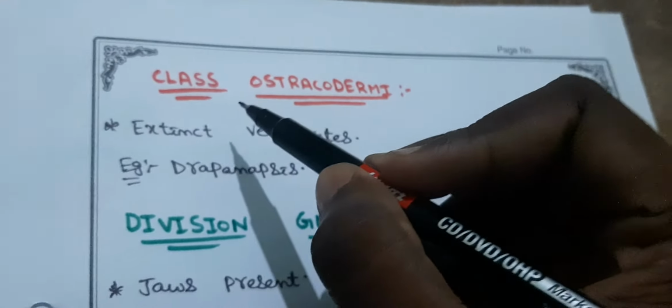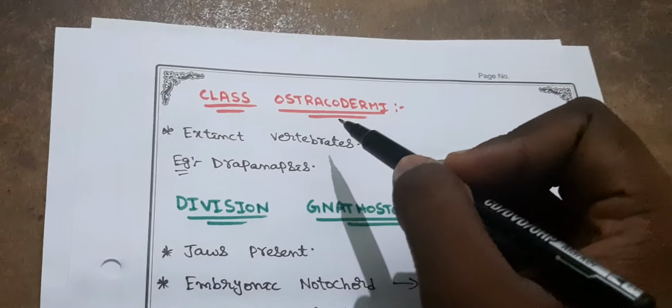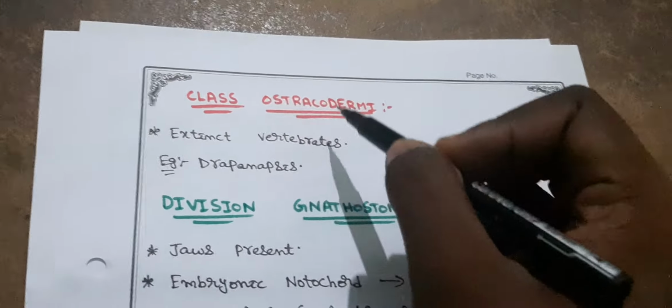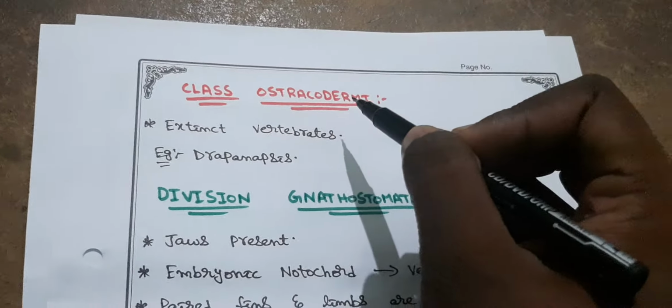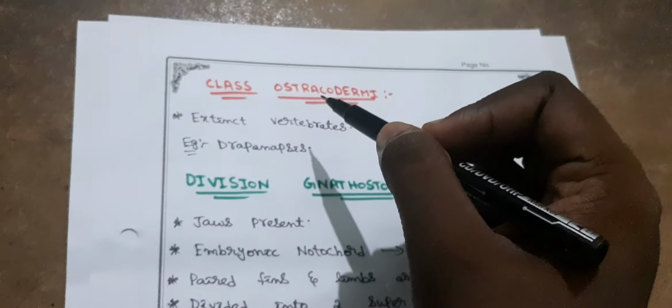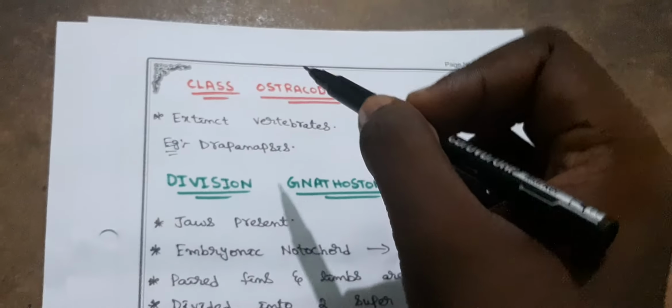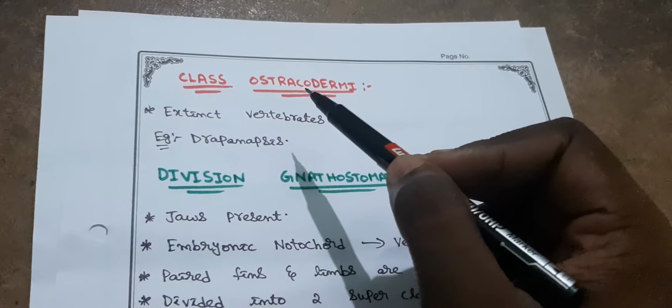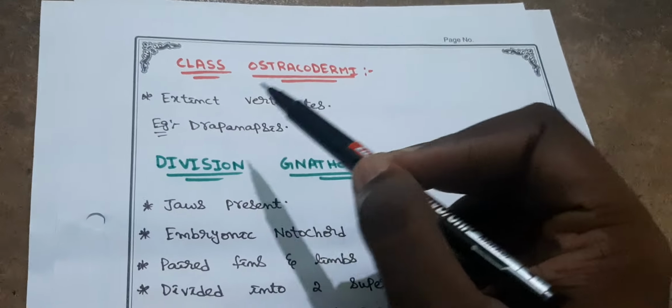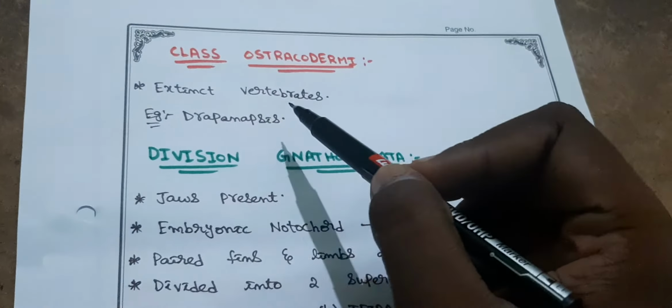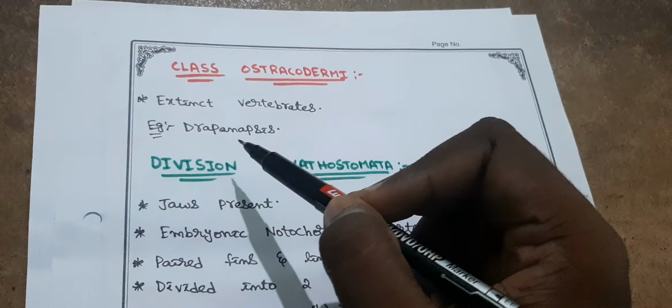Next, the next class, Ostracodermi. Actually, this class is not mostly mentioned because all the organisms present in Ostracodermi are extinct. The vertebrates which come under this class are extinct. So these are extinct vertebrates. Example, Drepanaspis.